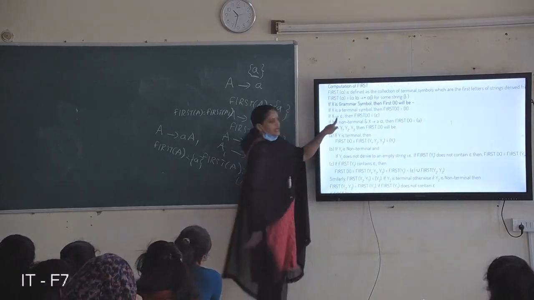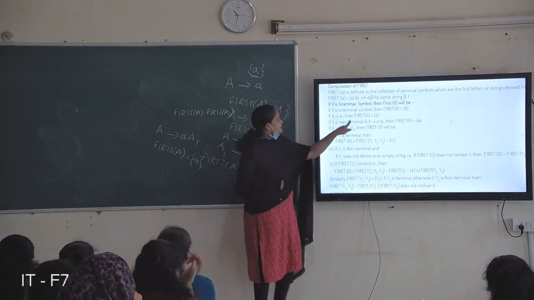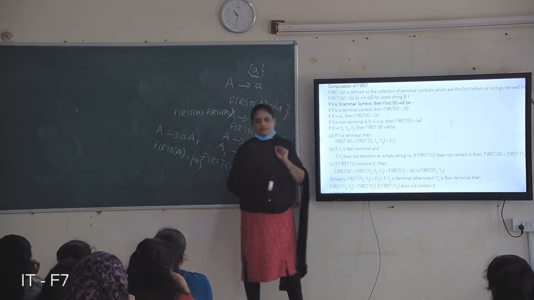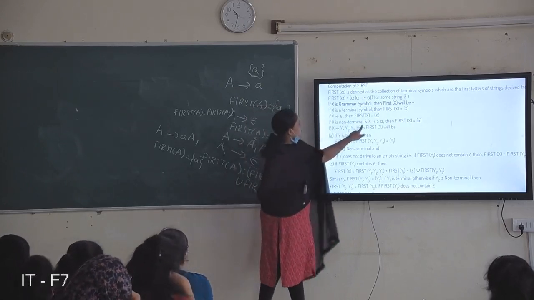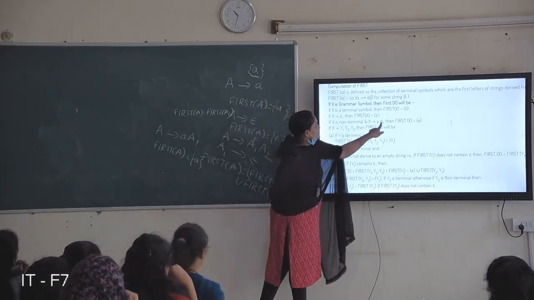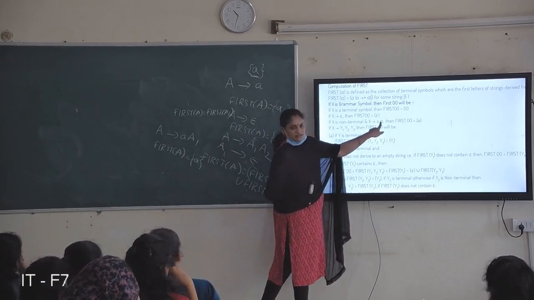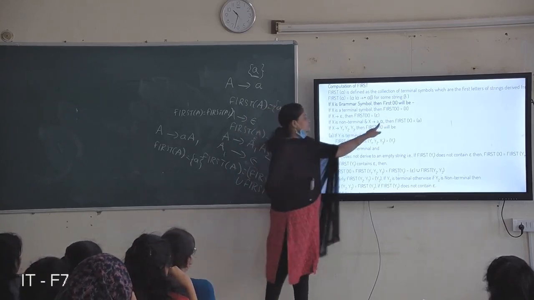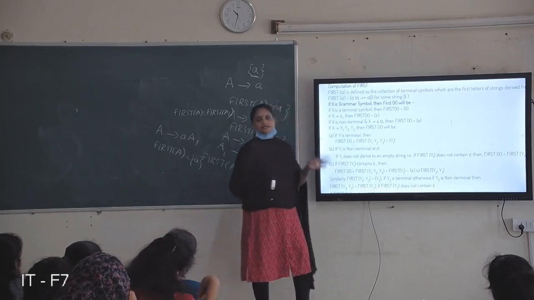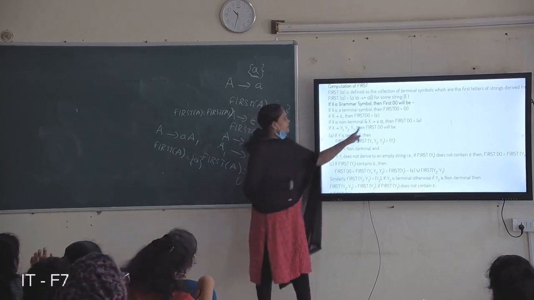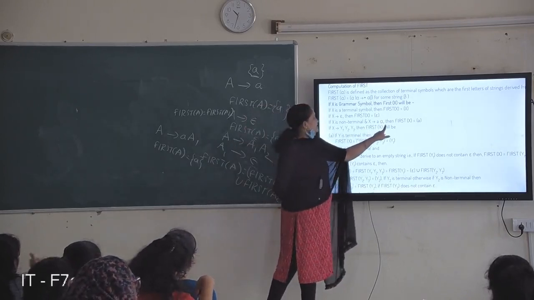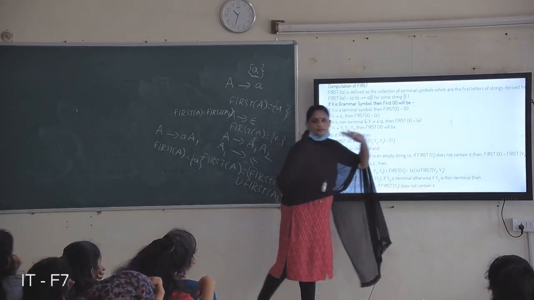If X derives null, then first of X becomes null. And if X is a non-terminal and X derives A alpha, something is there after the terminal, alpha is nothing but it may contain non-terminals and terminals, A followed by non-terminals and terminals, then first of X equals A only.